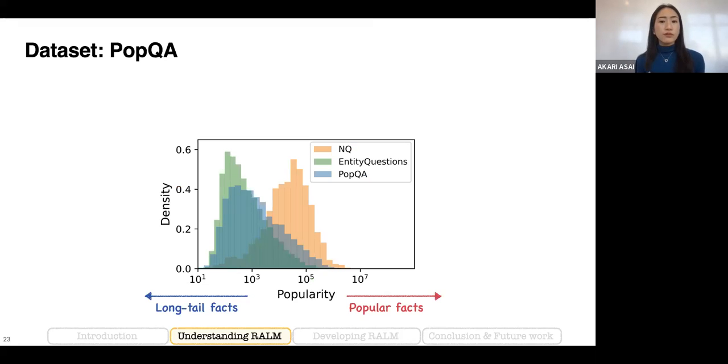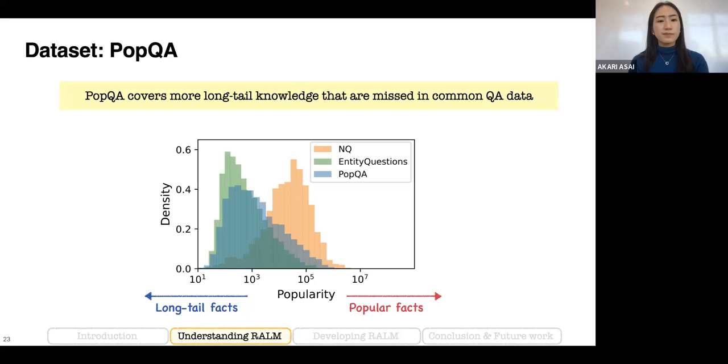Natural Questions is one of the most widely used question answering datasets and was used in prior analysis. But the issue is that Natural Questions is highly biased towards more popular facts because it's based on Google search queries. There's another dataset called EntityQuestions that is generated by sampling knowledge triples from Wikidata, which is similar to our work. But this dataset is highly biased towards the rare entities. And in this work, with PopQA, we are able to control the popularity distribution. So we try to cover those diverse popular and long-tail facts to provide a more comprehensive analysis.